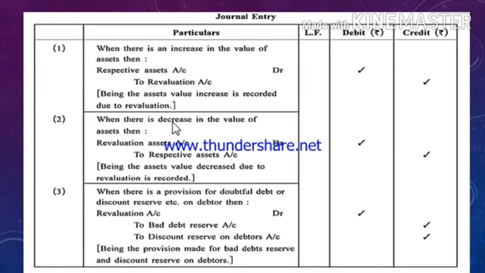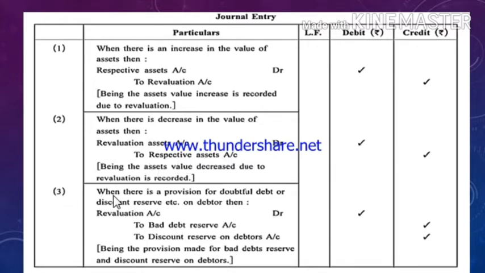The second entry, when there is a decrease in the value of assets. When there is a decrease in value of assets, the assets account will be credited and revaluation account will be debited, because due to decrease in value of assets loss will arise, so loss will always be recorded on the debit side of revaluation account. So over here the entry is revaluation account debit to respective assets account credit.